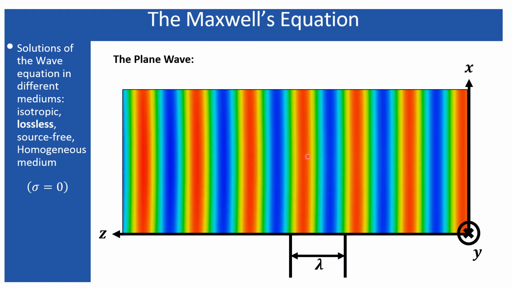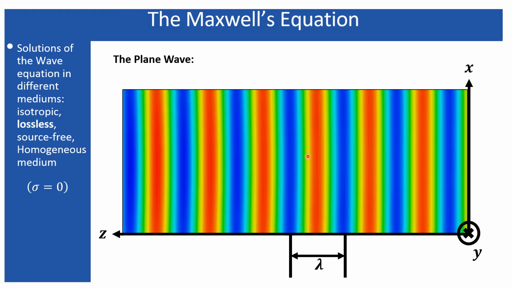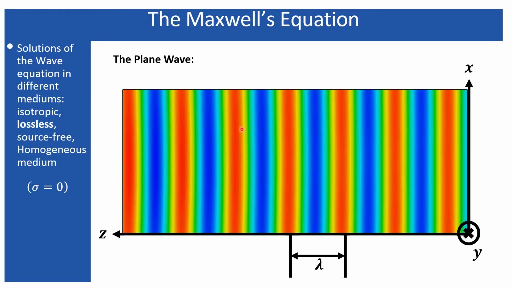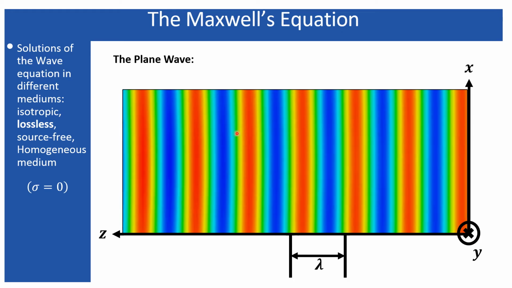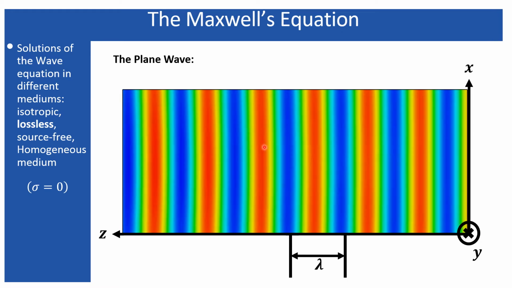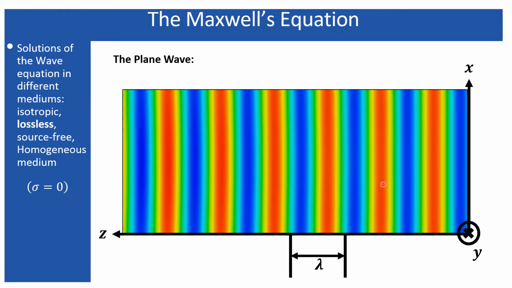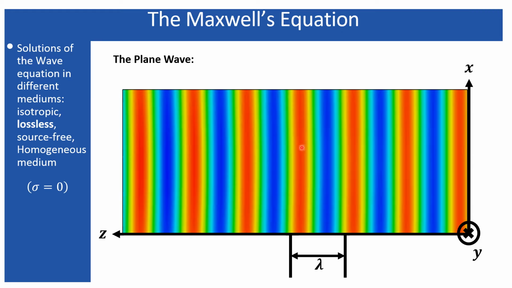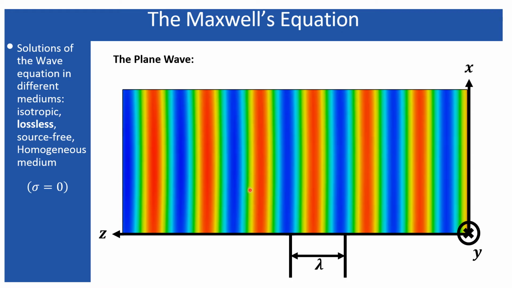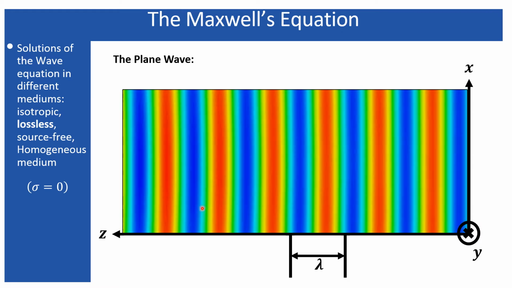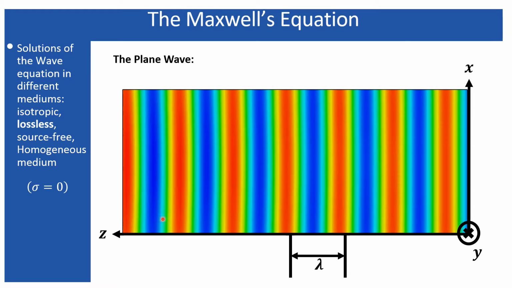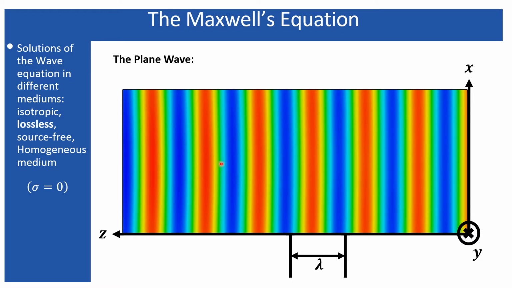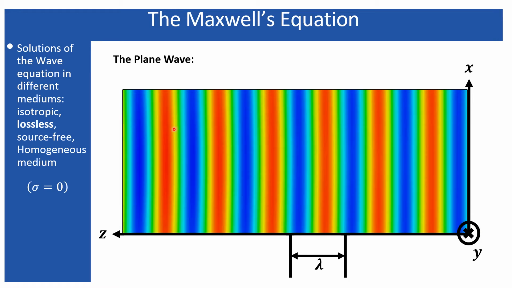And this animation represents the propagation of the wave, where the red planes and blue planes represent the planes of constant phase. As I told, this red plane, for example, represents the positive peak magnitude, then it goes to 0, represented by green, then it reduces to the negative peak, that is the blue, and then it increases to 0 again, and again attains its positive peak.